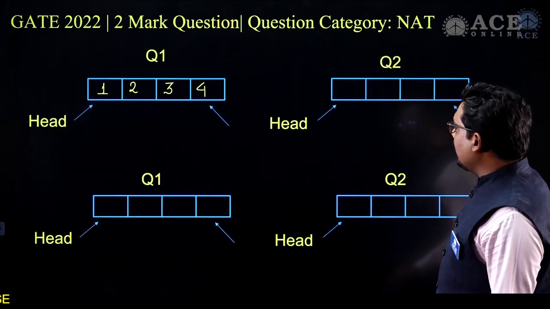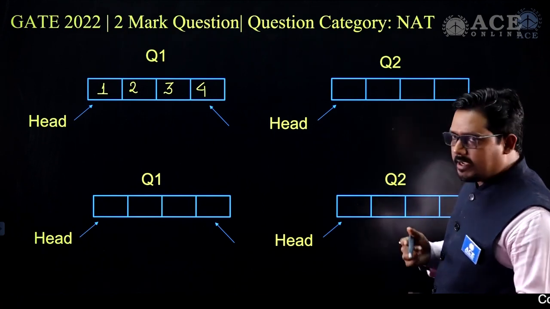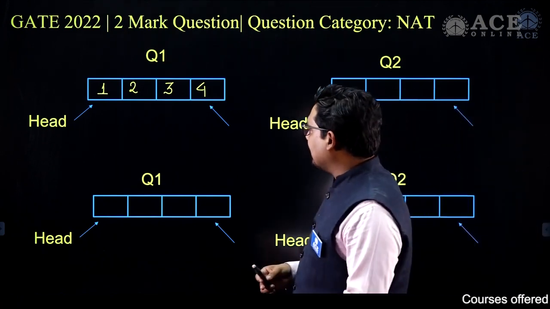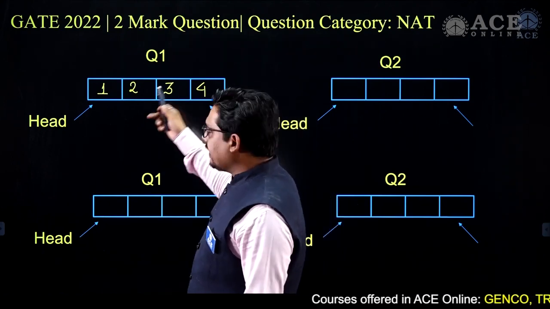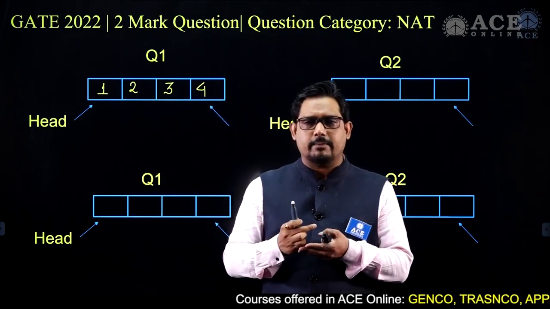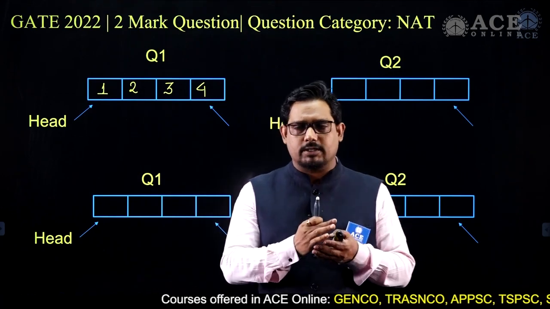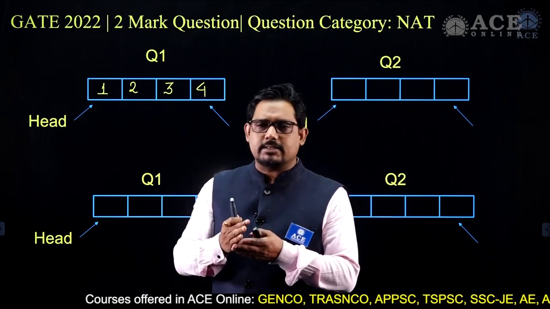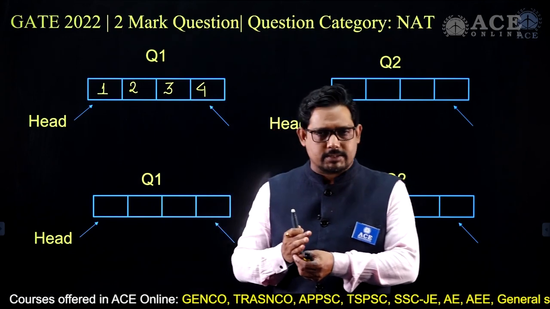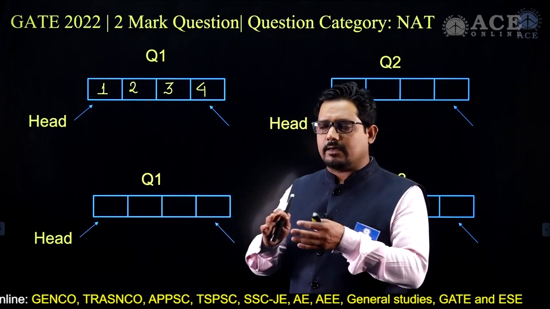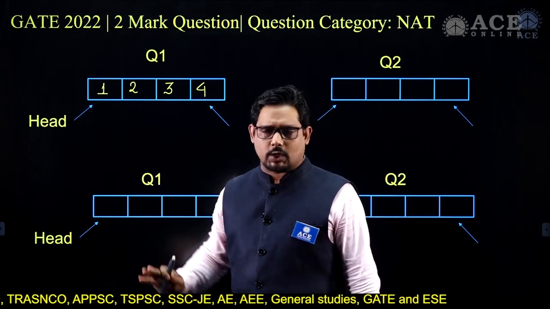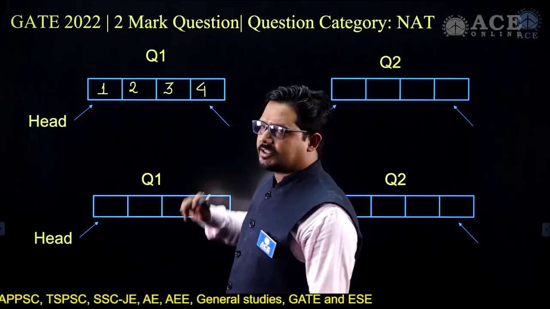Now, this is one of the trickiest questions I believe asked in the examination. But here, do not assume that elements are not shifted and so on. Assume that this is a circular queue. So I'm not bothering about the arrangement and which element is which. It's just a circular queue, and each and every space is utilized.